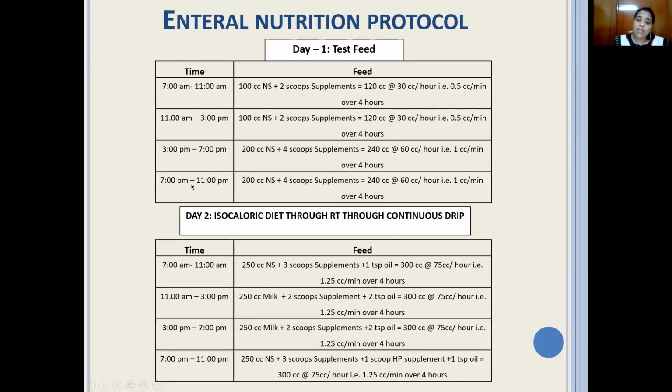What you can do next is plan an isocaloric diet, and gradually increase or build up your patient's energy and protein requirement. So this is how you can feed the patient through continuous drip.